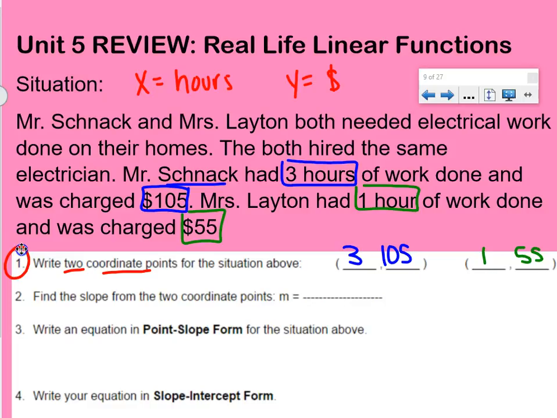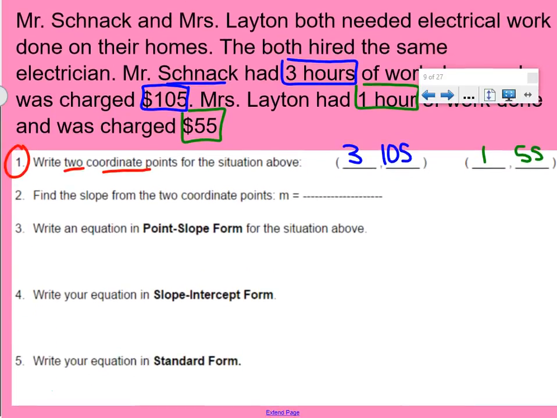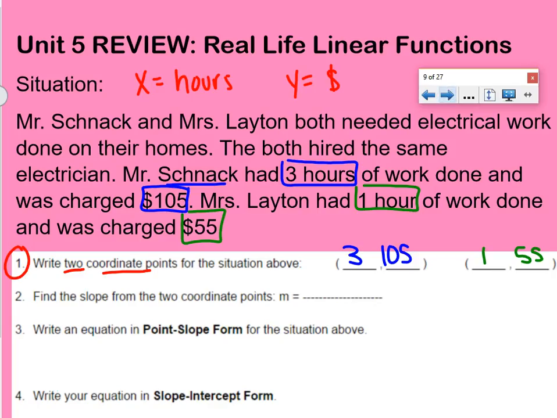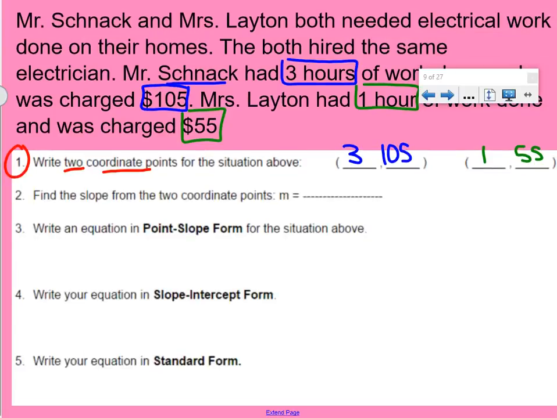Now that we've set up those coordinate points, we can write a linear equation for the situation. To do so, we're going to find the slope from the 2 coordinate points. This is where that formula sheet is going to be very helpful, because on your formula sheet, it gives us the slope of a line equation. Yay! So to find our slope, we need to label our coordinate points, x1, y1, x2, y2. Then we do y2 minus y1 over x2 minus x1.